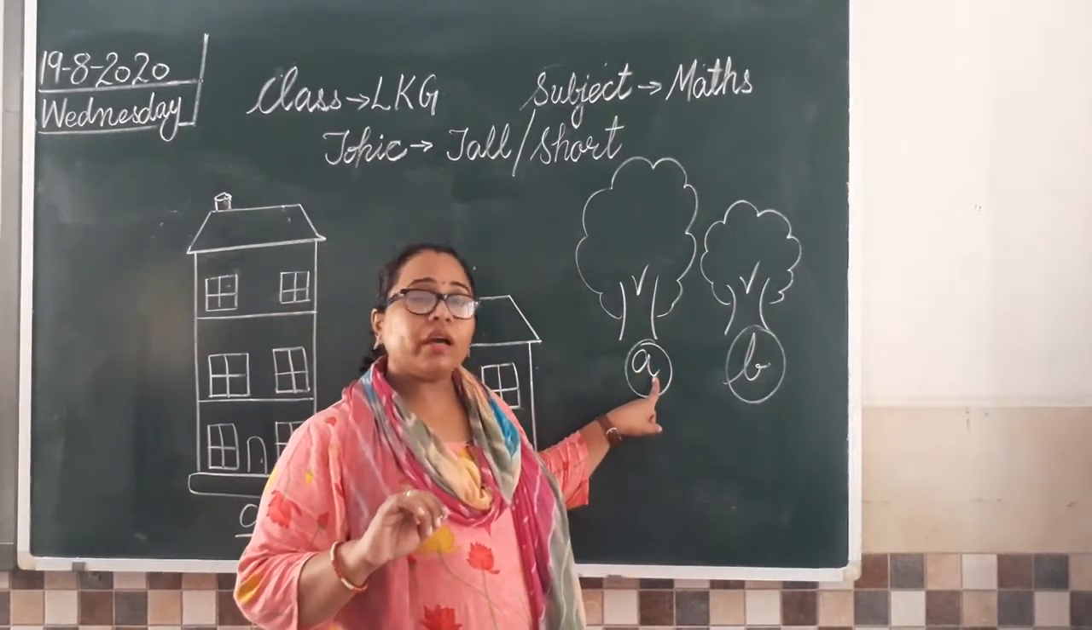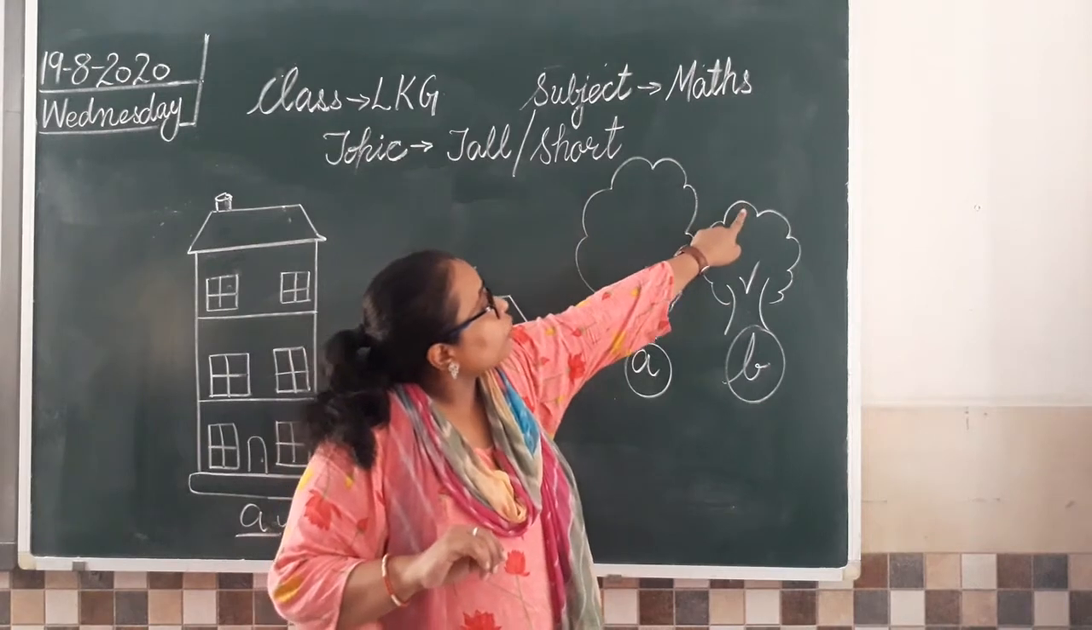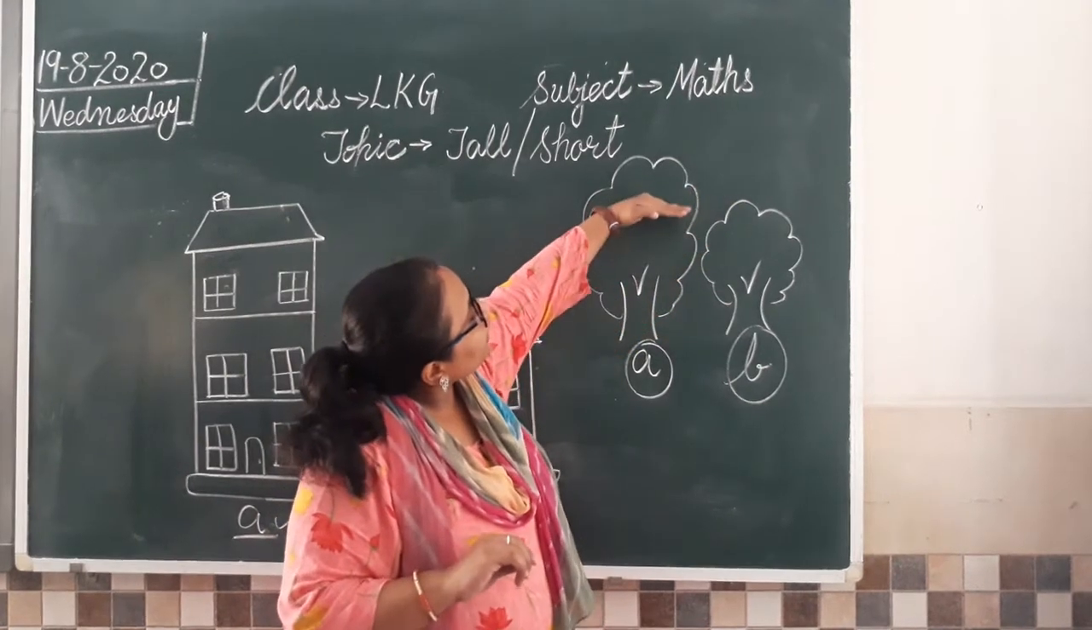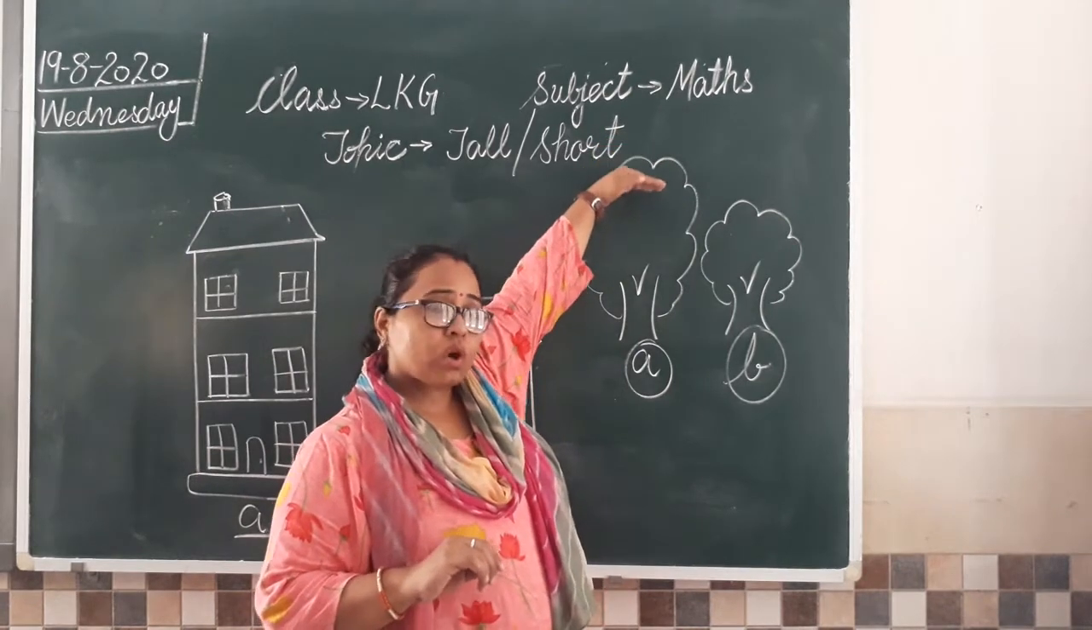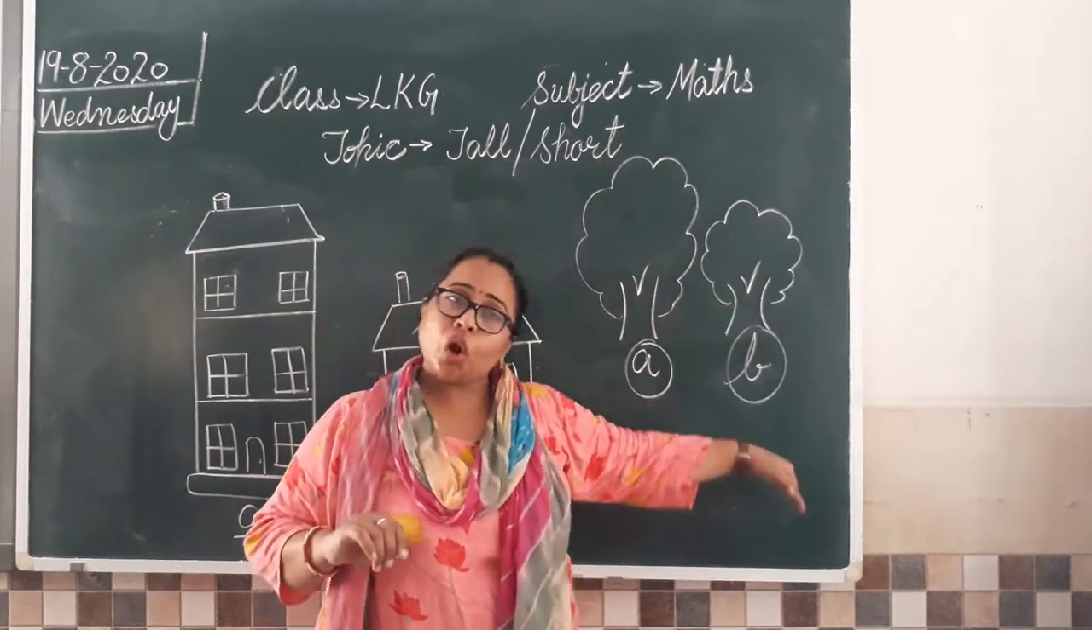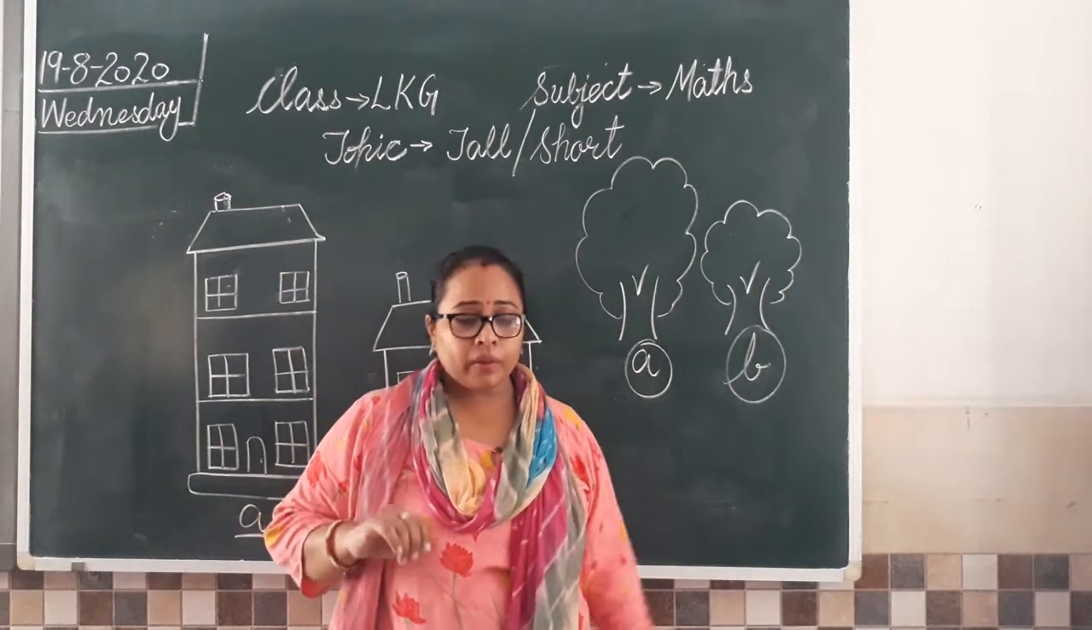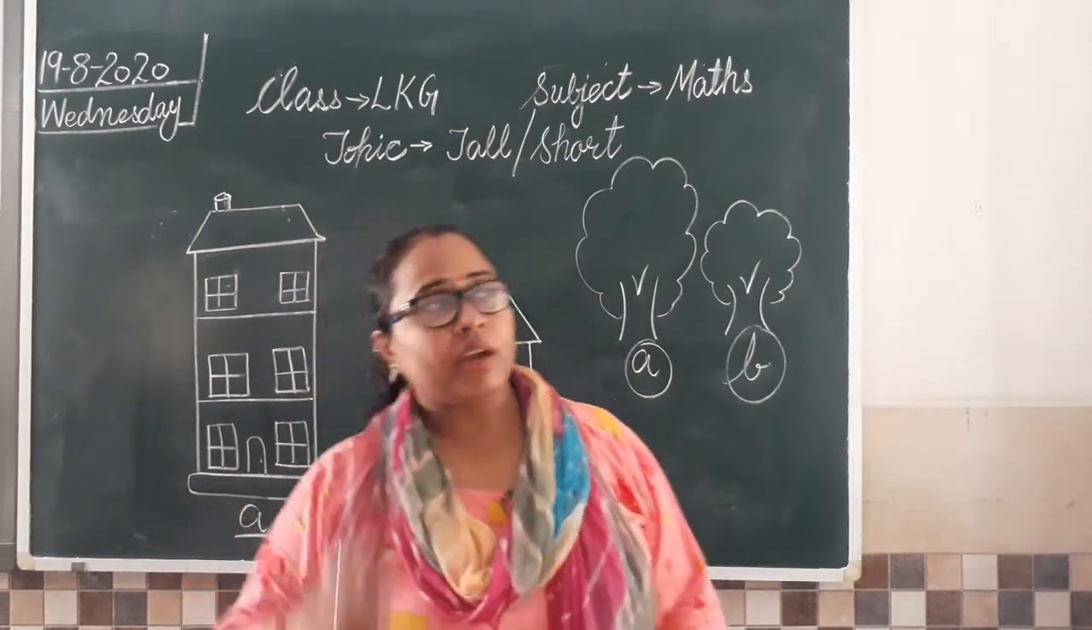A is tall na, वो लंबा है क्योंकि B tree जो है वो यहीं तक आ रहा है, ये तो ऊपर जा रहा है ना और भी ज्यादा. So this one is tall and this one is short. Clear everyone?